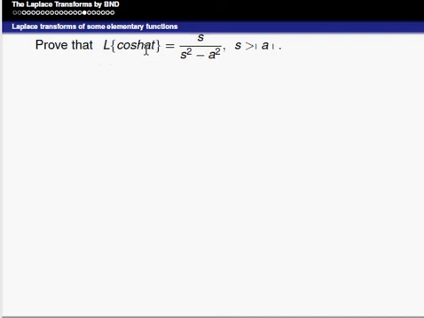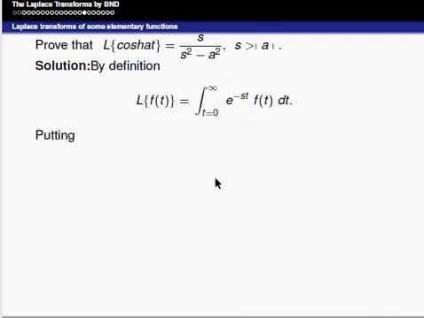If it is simply in terms of Laplace of cos at, that is a positive sign in the denominator, that is s divided by s square plus a square. Laplace of cos hyperbolic at, that is instead of plus here minus, that is s divided by s square minus a square. The solution again, by the definition of Laplace of f of t, is equal to the integral from 0 to infinity e power minus st f of t into dt.